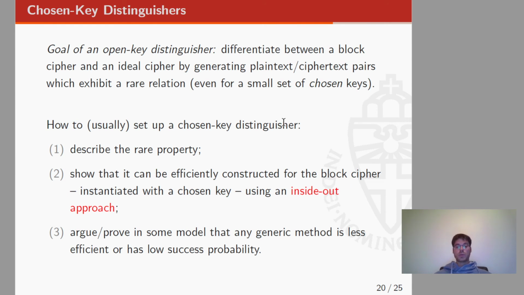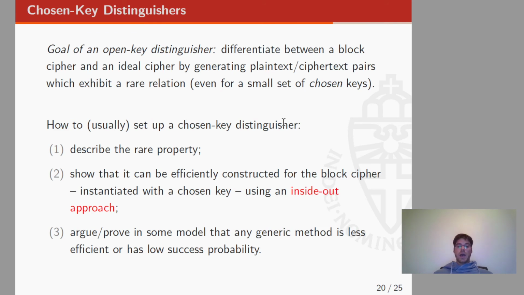First of all, we describe the property that these plaintext ciphertext pairs must satisfy. Then we show that we can efficiently construct such a set of texts in the case in which the key that instantiates the cipher is chosen by the attacker. And here the idea is to use an inside-out approach.